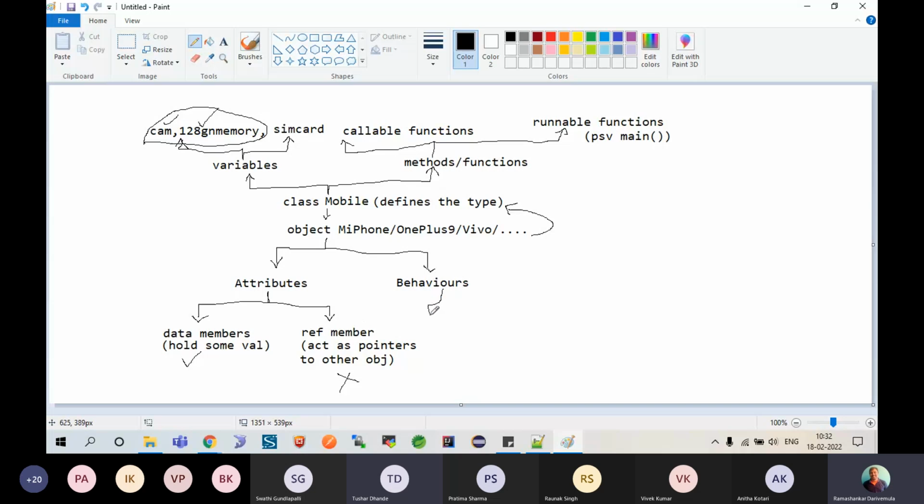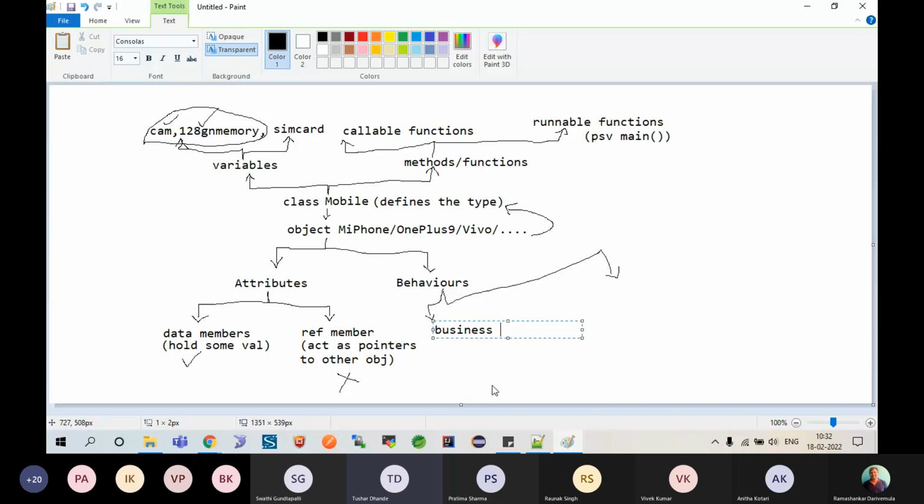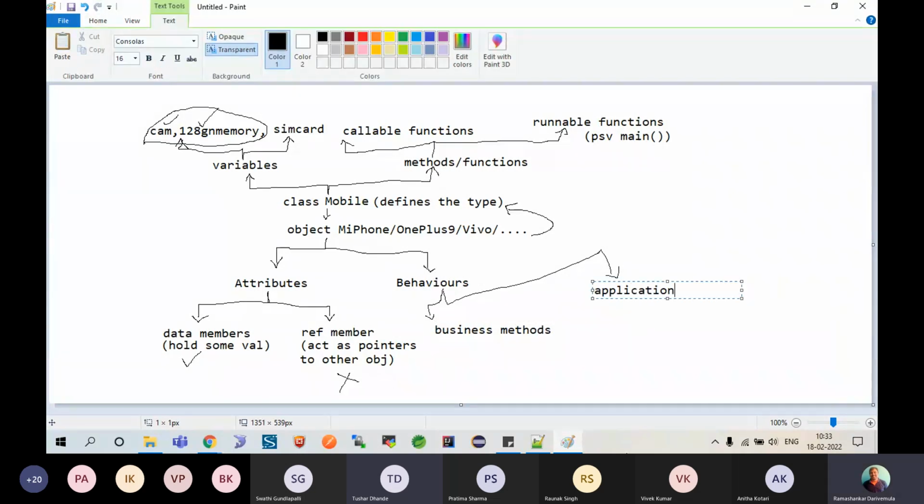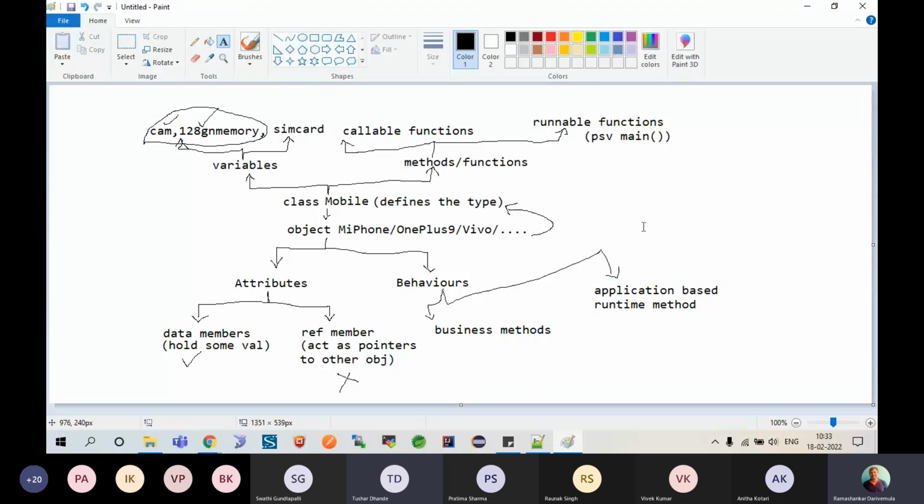Similarly, the behaviors we call business behaviors and executable or application level behavior. So business methods, and we call them application based runtime methods, or basically which runs your application. So this is how basically we can form a class, and this class will become internally an object when it runs, when we run that basically.